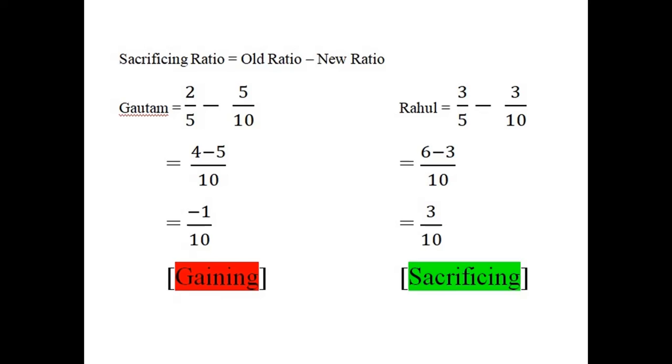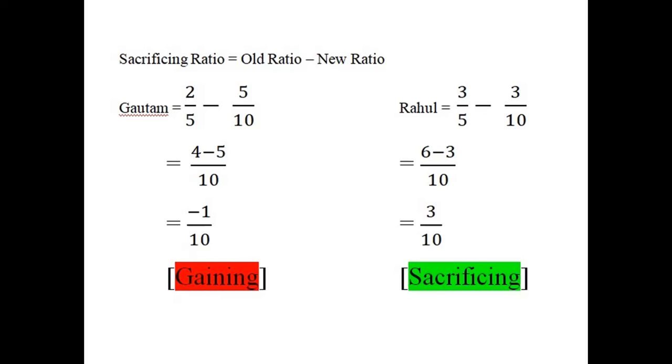So you can see here that Gautam is the gaining partner and Rahul is a sacrificing partner. This is going to be very important in the calculation of premium for goodwill, because only the sacrificing partners are entitled to get premium for goodwill, and gaining partners will not get anything.